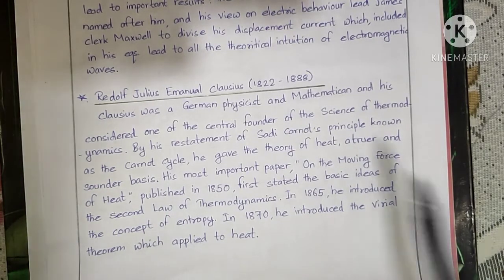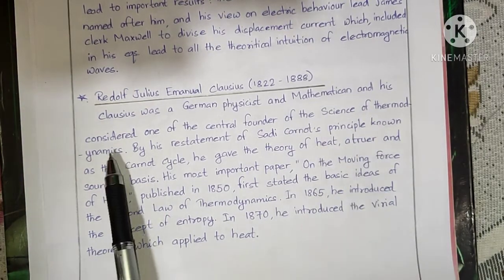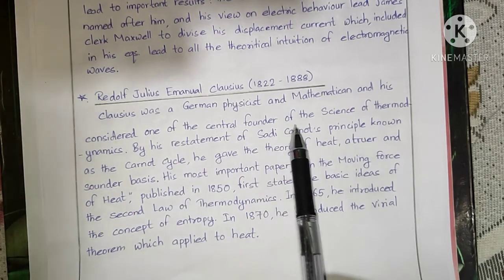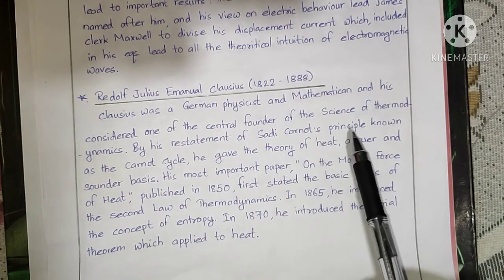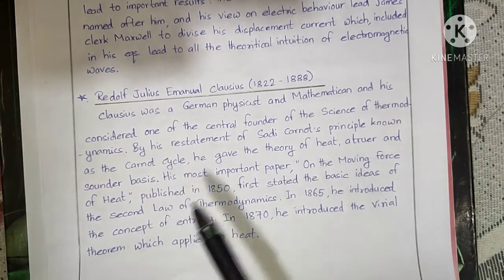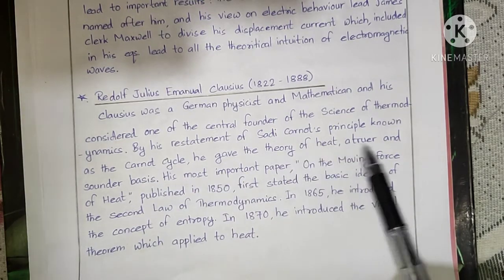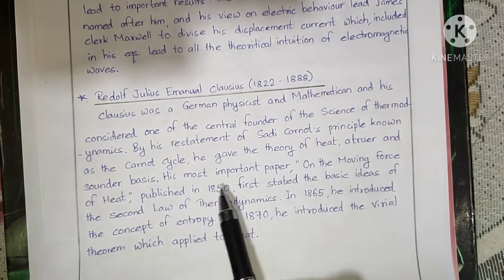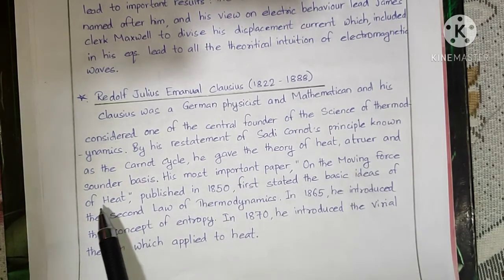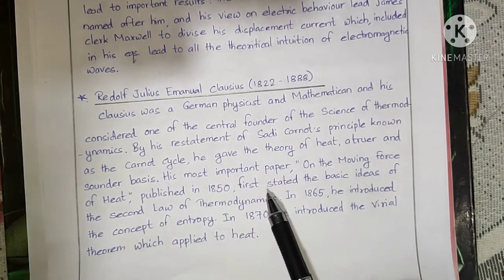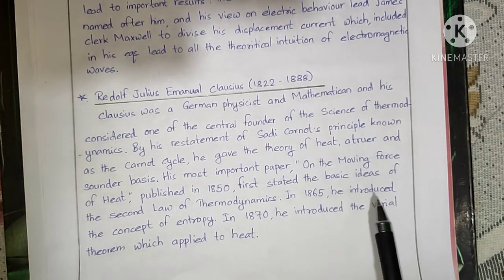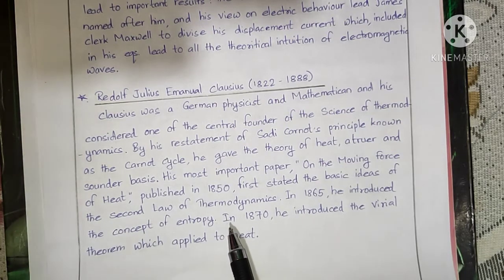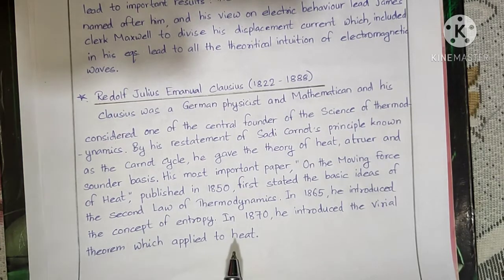Clausius was a German physicist and mathematician, and is considered one of the central founders of the science of thermodynamics by his restatement of Sadi Carnot's principle, known as the Carnot cycle. He gave the theory of heat a thorough and sounder basis. His most important paper on the moving force of heat, published in 1850, first stated the basic ideas of the second law of thermodynamics. In 1865, he introduced the concept of entropy. In 1870, he introduced the virial theorem, which applied to heat.